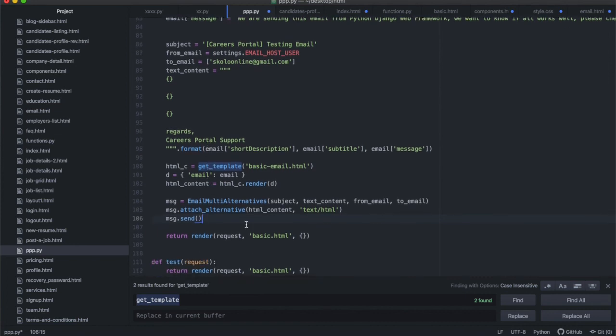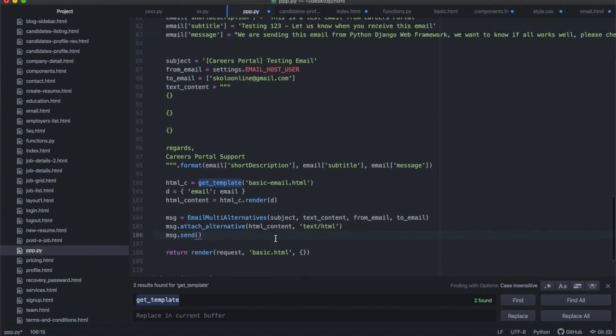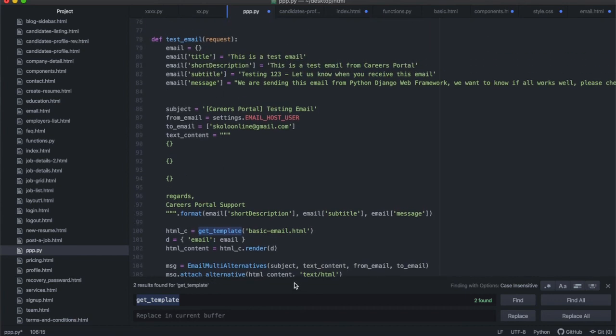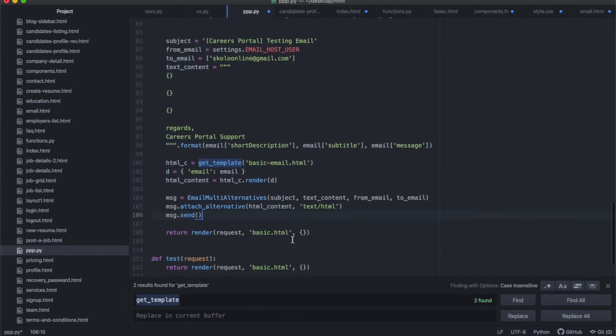So once you've done that, I'm just going to render a simple file that I'm going to call basic.html. Okay, and this basic.html file is going to have nothing on it. I'm just going to show a page, but I'll know that once I show this page, this whole code has run. Okay, so that's all I'm going to do.